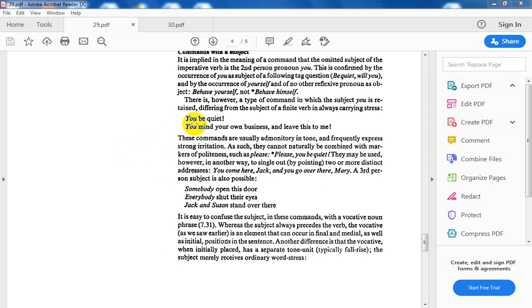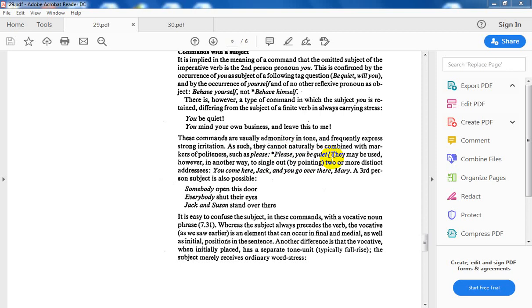So I cannot add any politeness markers in such commands, the commands with the subject you. So why is this sentence ungrammatical: please you be quiet? Because I cannot use a politeness marker in this type of command. Correct it: either say please and delete the you and say be quiet, or keep the you without please.